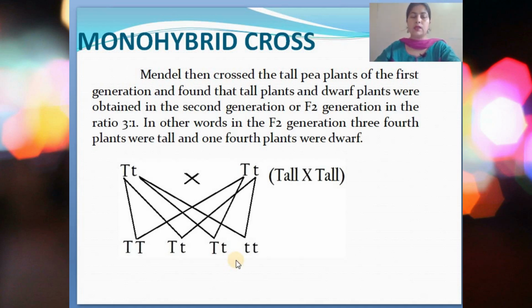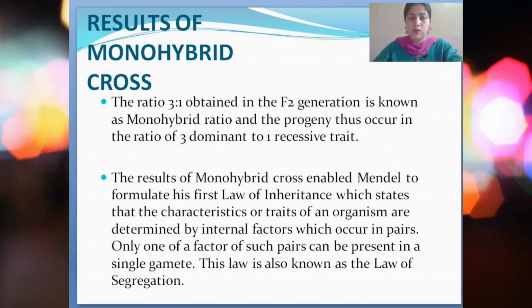That is why sometimes a person has a characteristic not similar to his parents, but similar to his grandparents or ancestors. They were recessive in the previous generations, but in the next generations it became dominant and was expressed. So now we will come to the results of the monohybrid cross.